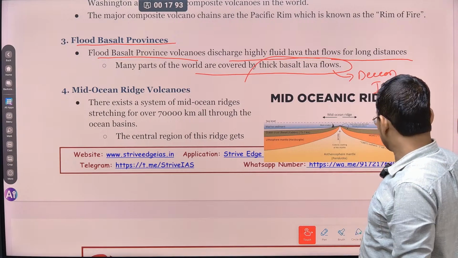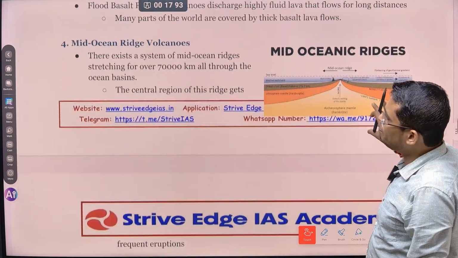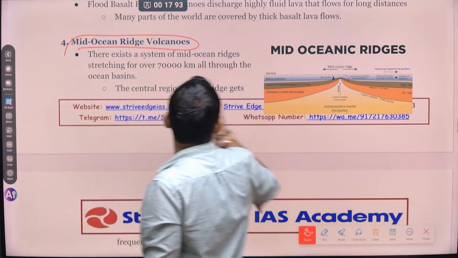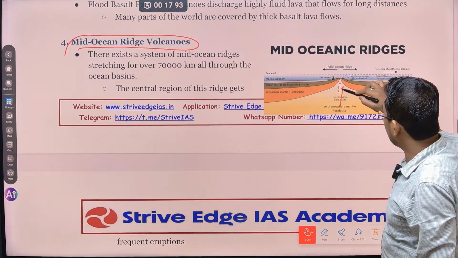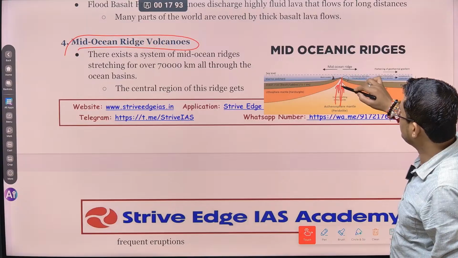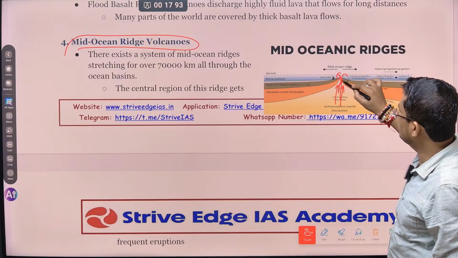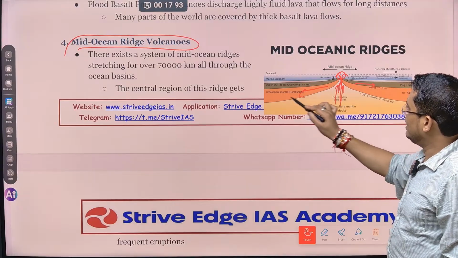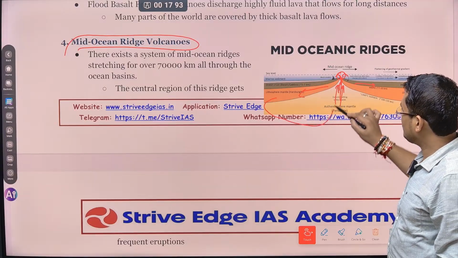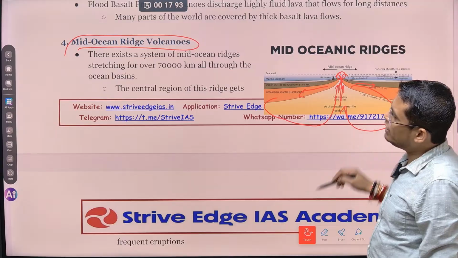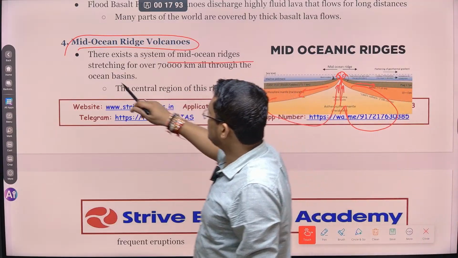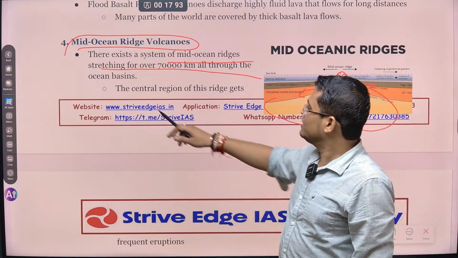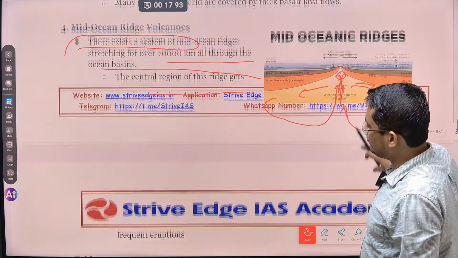Okay. So next one is about the mid-oceanic ridges. Already we have discussed about the mid-oceanic ridges. So here you can see there will be a rising limb of convection current. So because of that, new volcanic material is brought here, and then it is pushing these plates in both directions, and then plate is melted down and again they supply. So this is what is called convection current. Okay. So there exists a system of mid-oceanic ridges stretching 70,000 km all through the ocean basin. Central region of this region gets frequent eruptions.